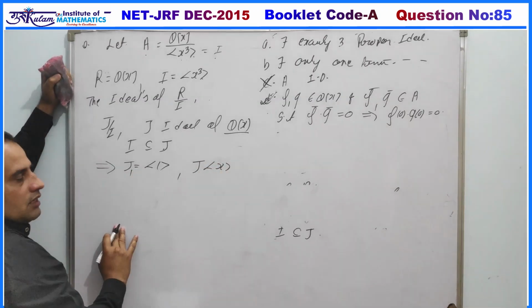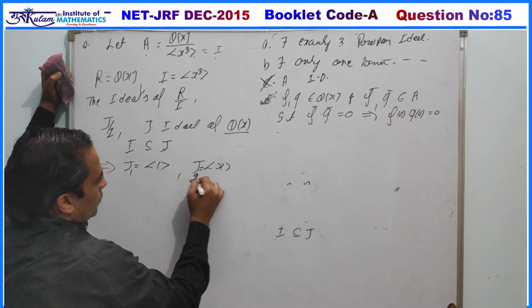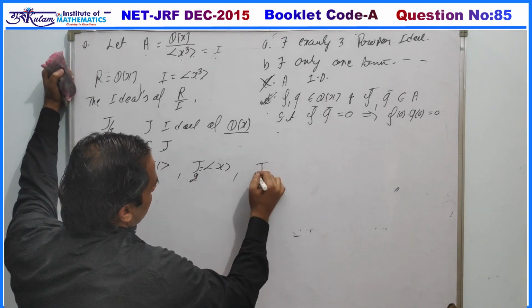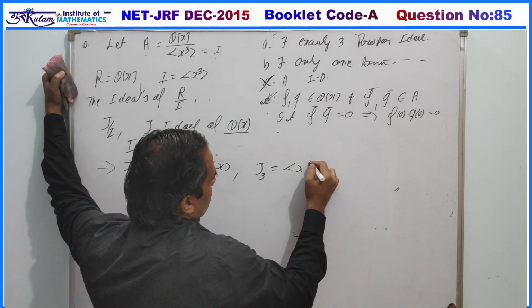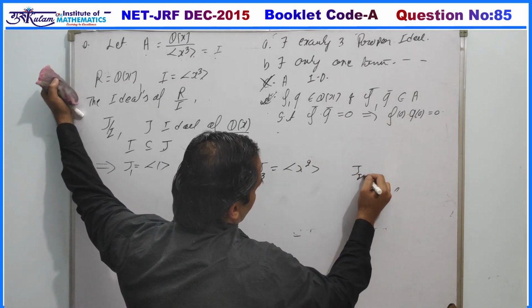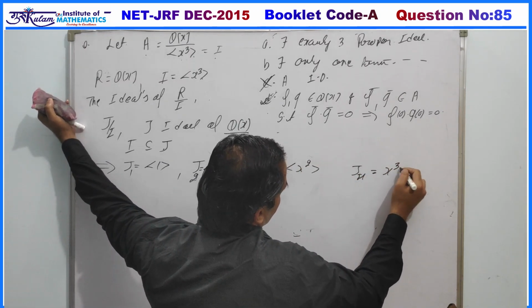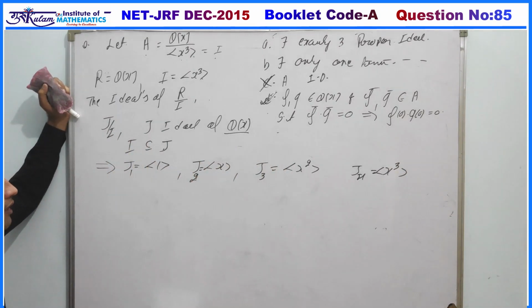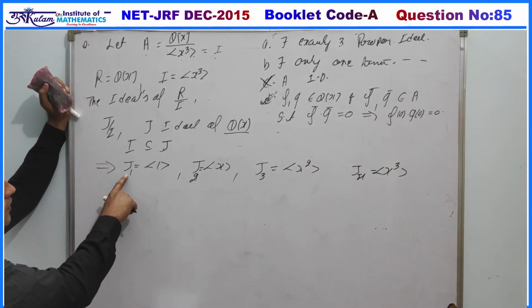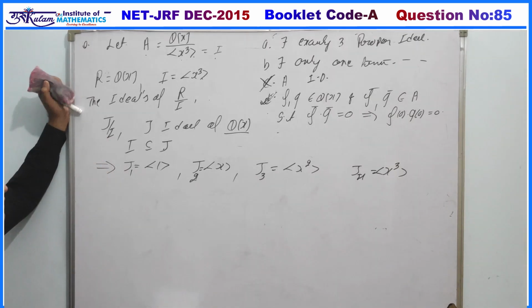So say this is J1 and this is J2, and J can be generated by x square and J can be generated by x cube. Since J must contain I, the possible choices for J are exactly 4, and corresponding to every J there is an ideal J/I of R/I.